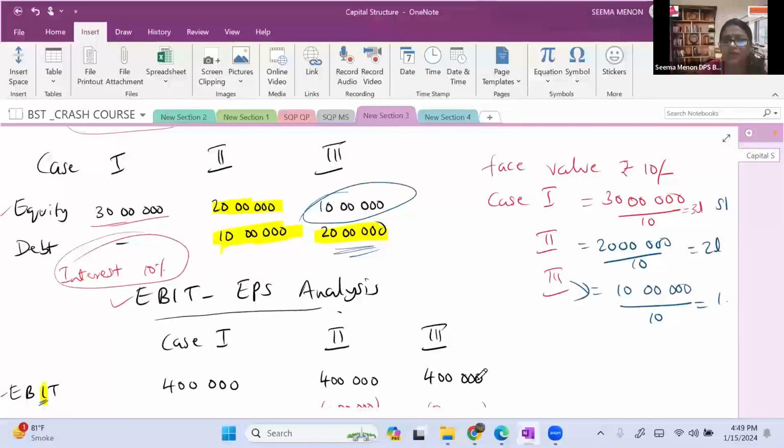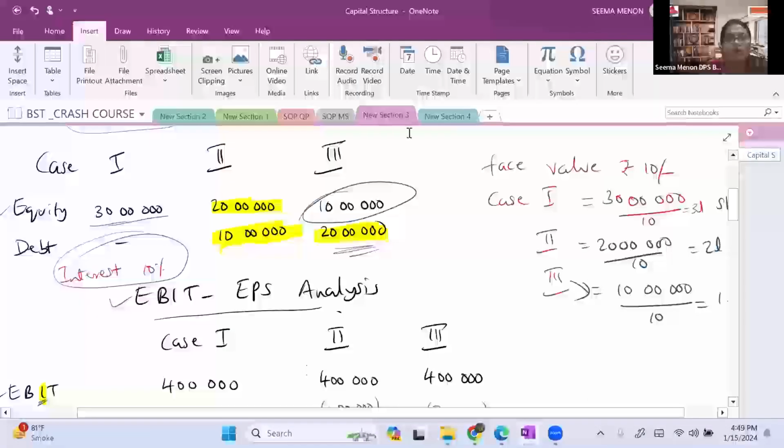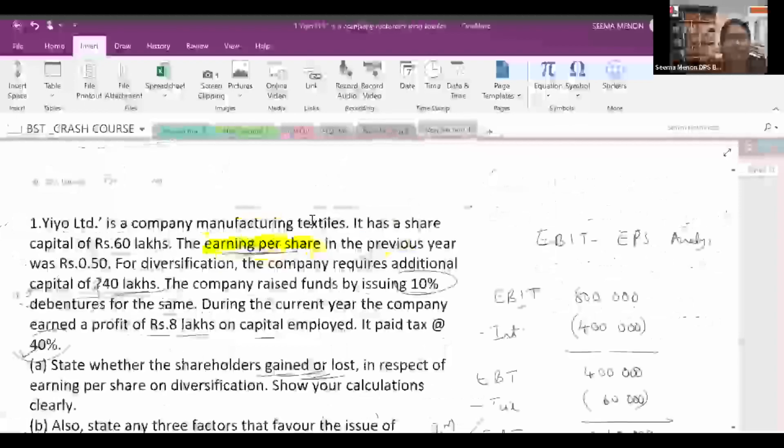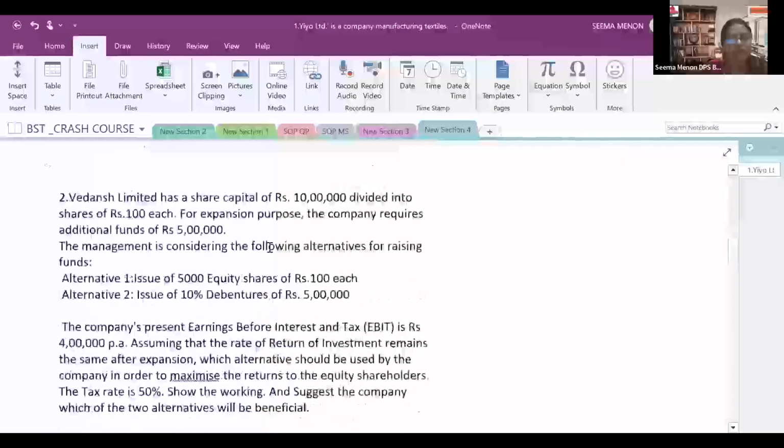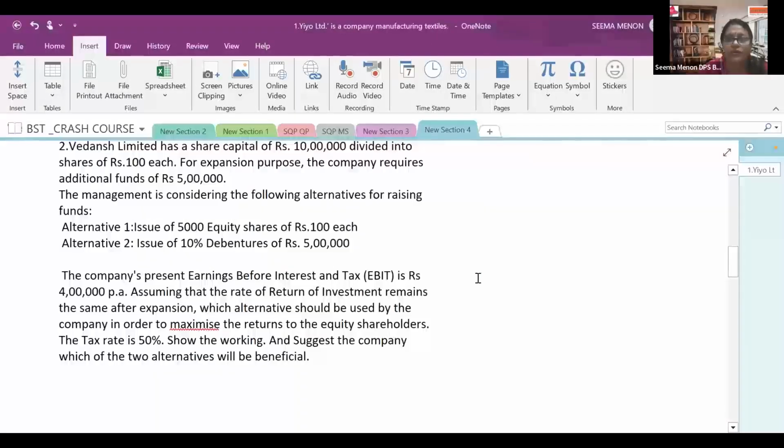Let's discuss one more question. Here you can see that Vedansh Limited has a share capital of 10 lakh divided into shares of rupees 100 each. For expansion purposes, the company requires an additional fund of 5 lakh. Management is considering the following alternatives for raising the fund.